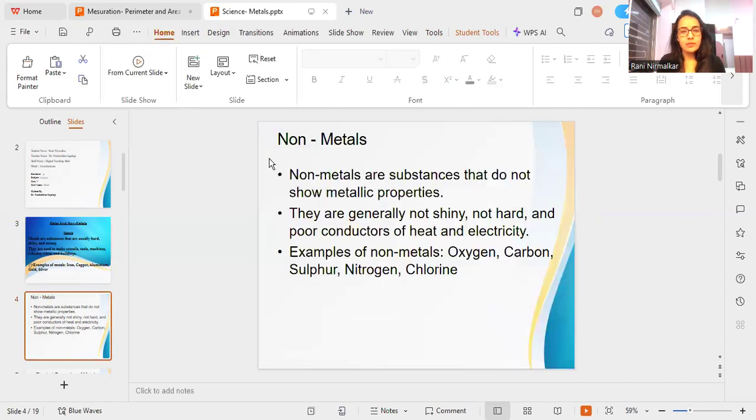What are non-metals? Non-metals are the materials and substances that do not show metallic properties. They are generally not shiny, not hard, and poor conductors of heat and electricity. So today we will focus on the physical properties of metals.